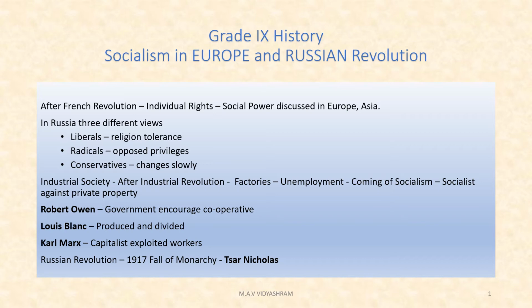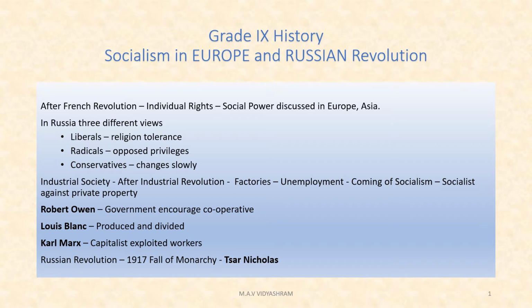Several persons have given their views. For example, Robert Owen, who was an English manufacturer, built a cooperative community called New Harmony in Indiana, that is in the USA. Then another one, Louis Blanc, who was a Frenchman. Louis Blanc wanted the government to encourage cooperatives and replace the capitalist enterprise.